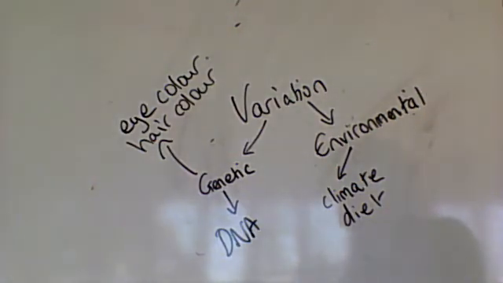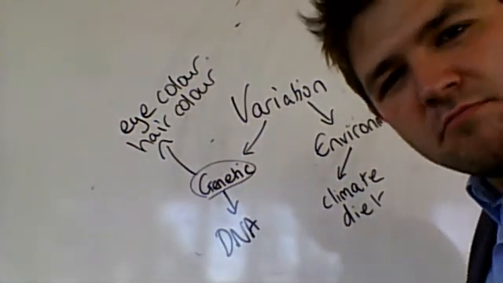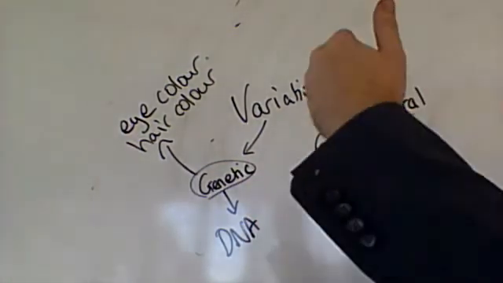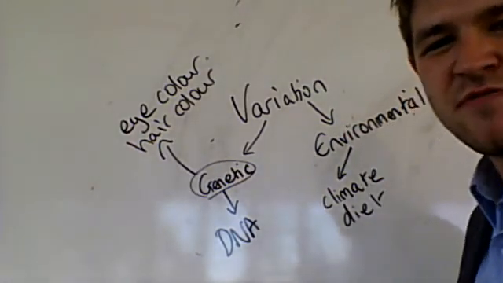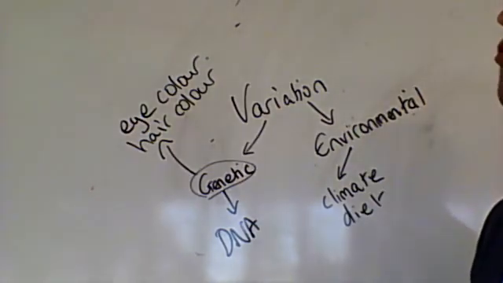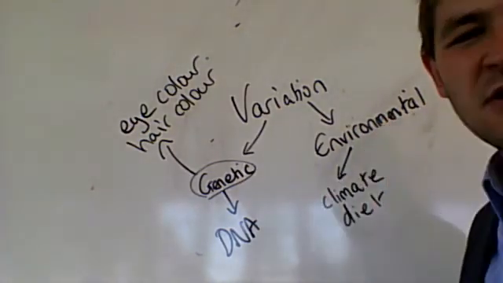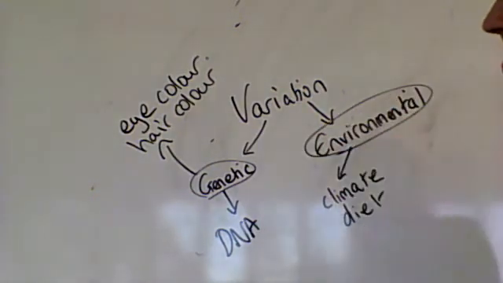It means that every tree may have most genetic things the same, maybe some differences, so some are taller, some are smaller, and then some environmental differences. Some might have more water than others, some might have more sunlight than others. They would be the environmental factors.